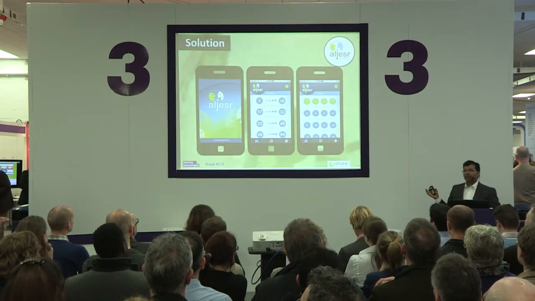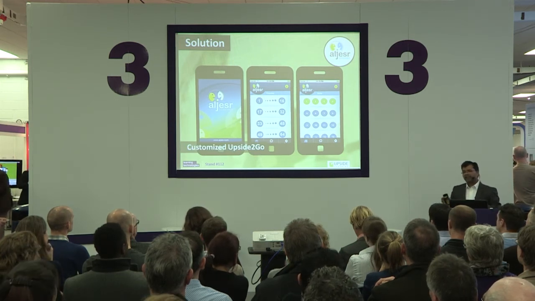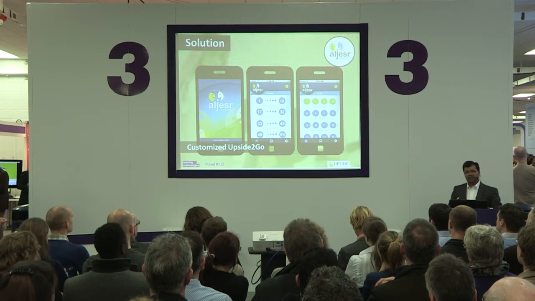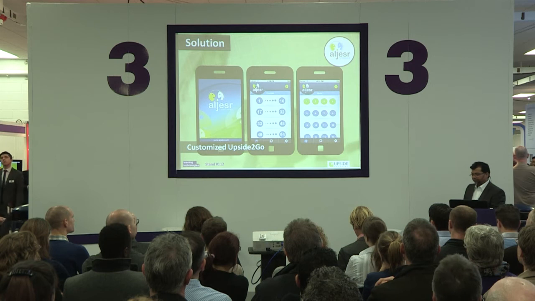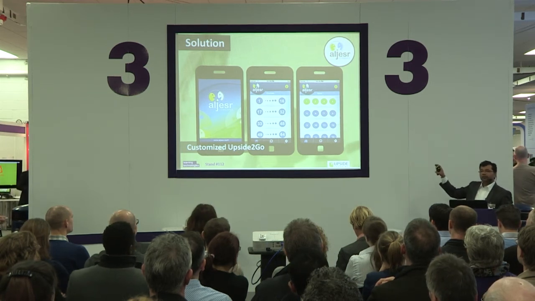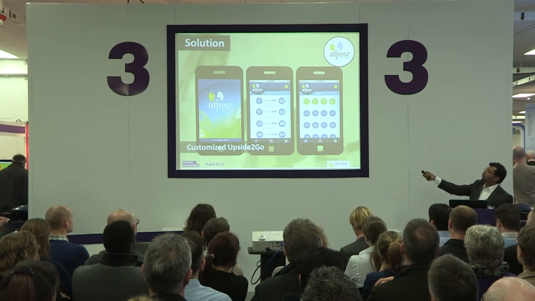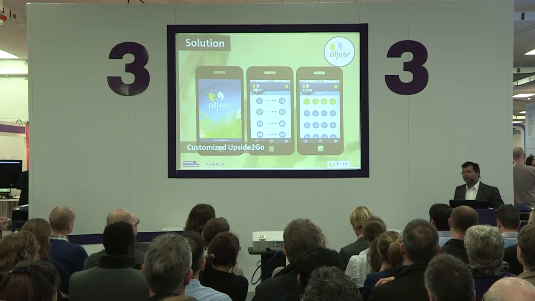We essentially picked up our own tool or product, Upside to Go, and customized it in terms of dashboard, look and feel, the flow, everything, to achieve their objective of getting this kind of menu. The first row is essentially what they now offer for free. The rest, the moment you click, it will open up a payment gateway.